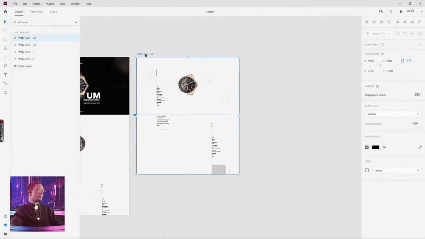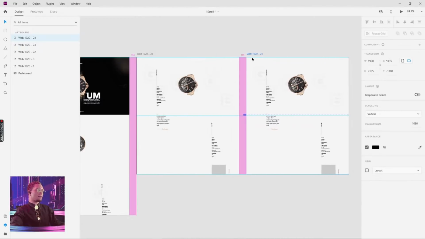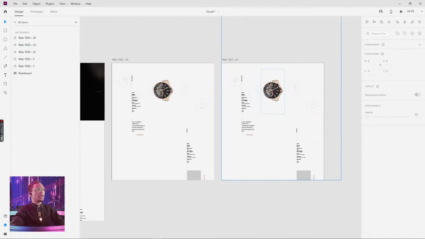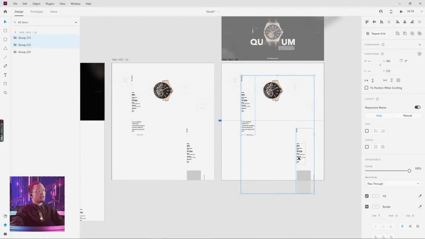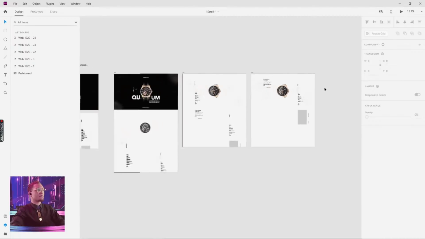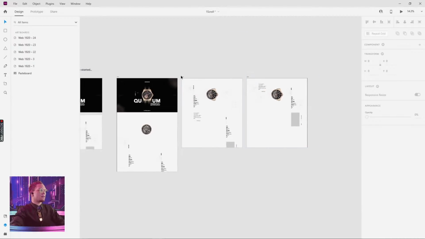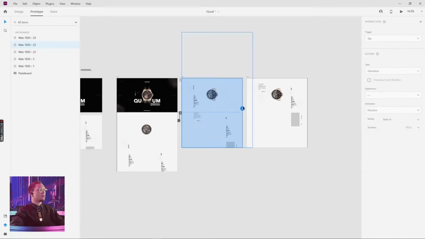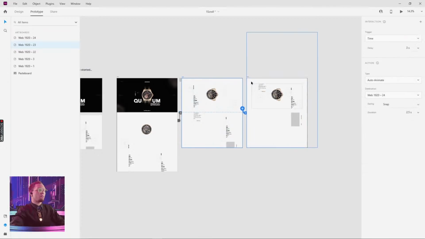How does that work? So we're gonna take this, we're gonna duplicate it, and what we're gonna do next is we're gonna keep the watch there, but these other 2 pieces, we're just gonna very simply move these up into place, just like this. And we're gonna prototype it. Boom. Very simply just pick whip it. I think that's the term. I think that's an After Effects term, but same thing applies here. We're just gonna take the blue arrow, drag it to where it needs to go.